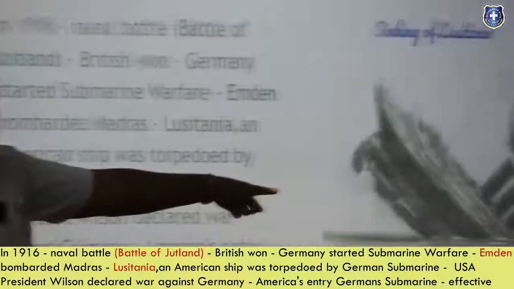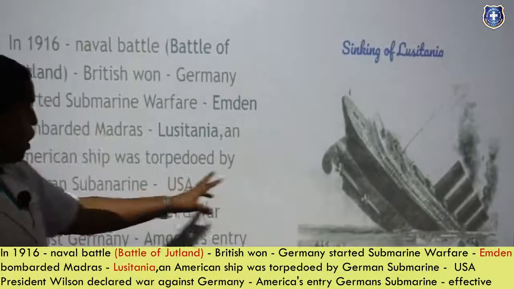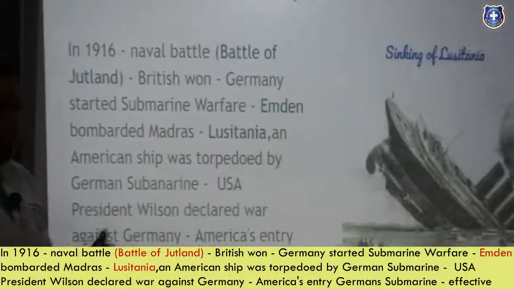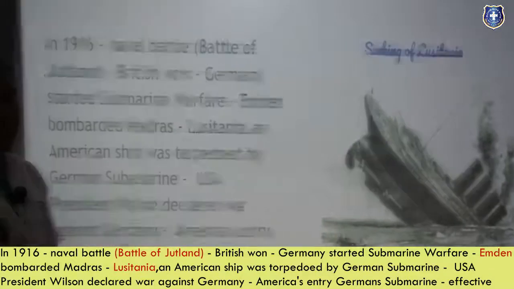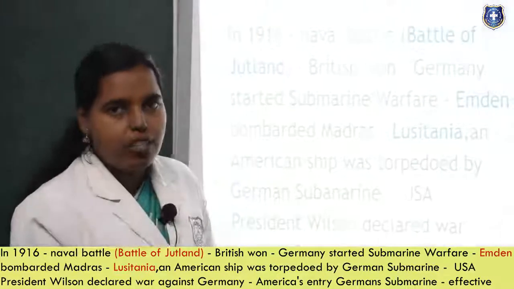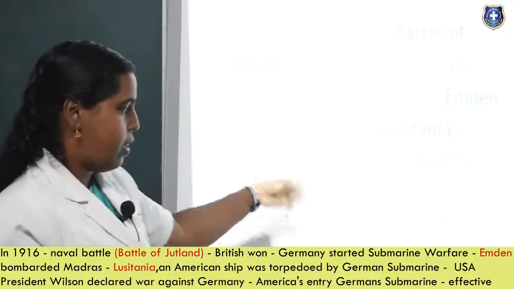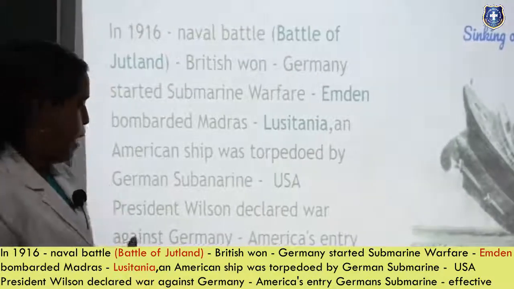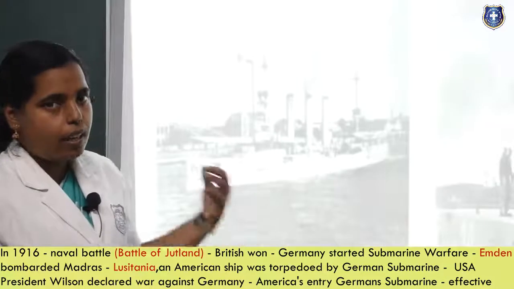Torpedoed, this is the thing, upside down. German submarines make the ship become upside down. So when there is a submarine there, they can easily attack like this. And USA President Wilson declared war against Germany. Again, Germany is getting the wrath. Wrath means W-R-A-T-H. The wrath of the superpowers from the Allies side, and they started attacking Germany. So America's entry made German submarines nothing. They cannot do anything because America doesn't have any submarine weapons.